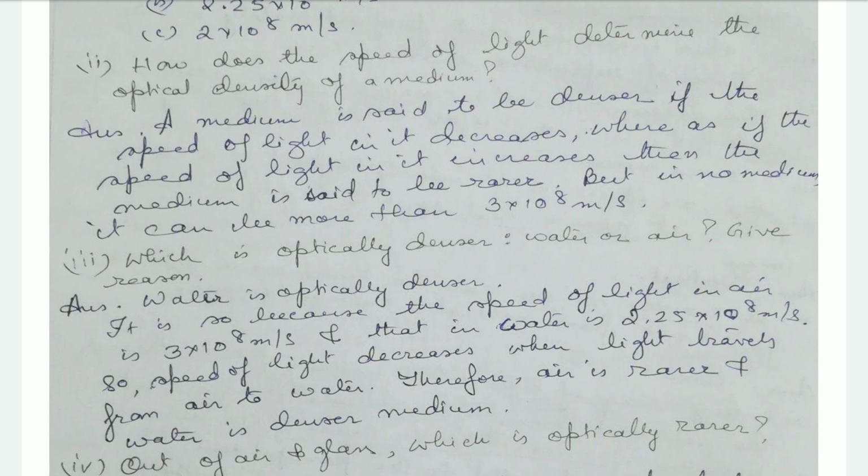Whereas when the speed of light in it increases, then that particular medium is rarer.